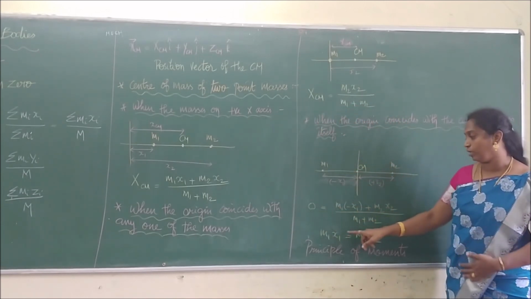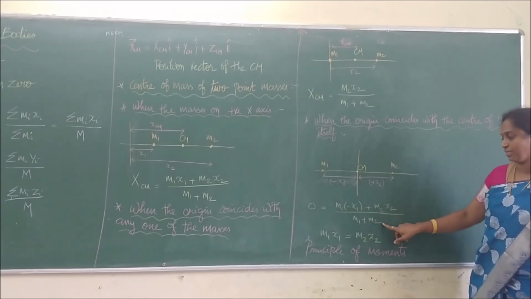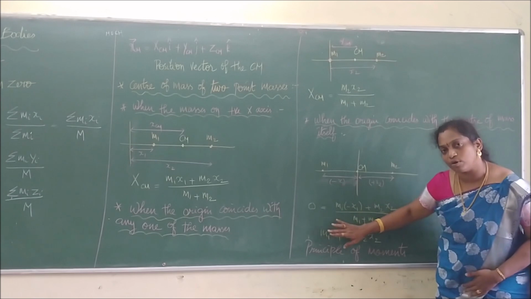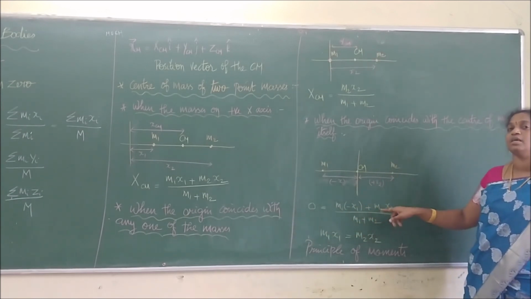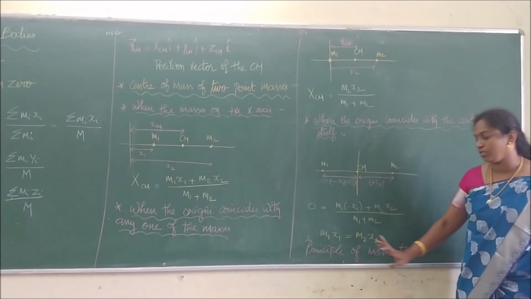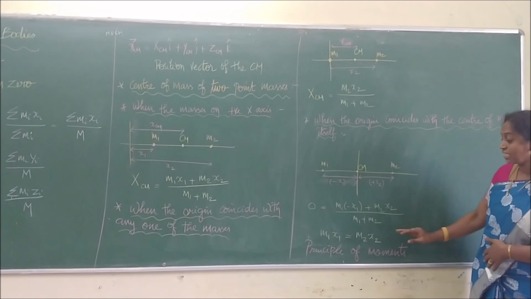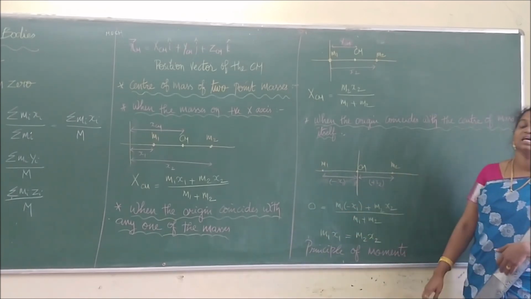So 0 is equal to m1 into minus x1 plus m2 x2 divided by m1 plus m2. When I take the denominator to the other side, we get minus m1 x1 plus m2 x2. Taking the minus term to the other side, we get m1 x1 is equal to m2 x2. We call this condition the principle of moments. So both the equations remain the same.